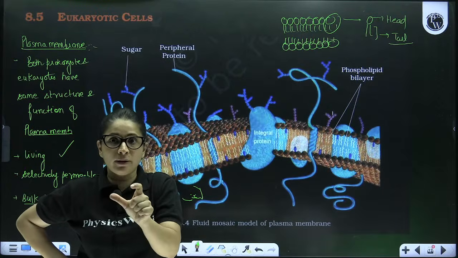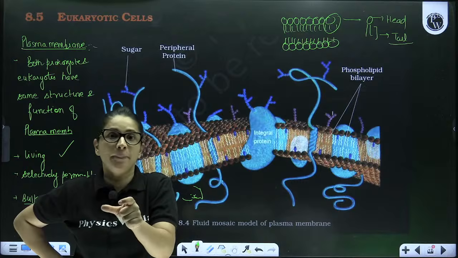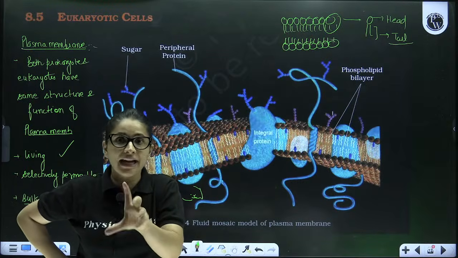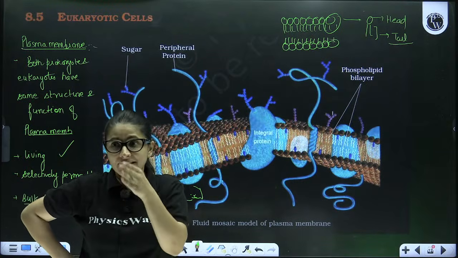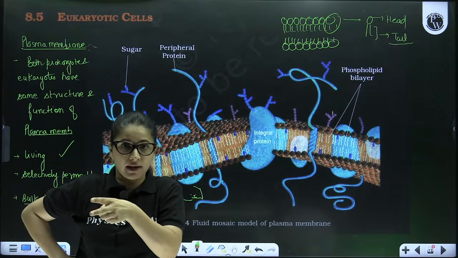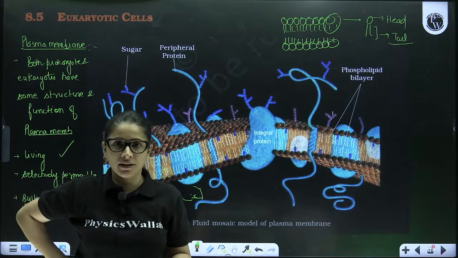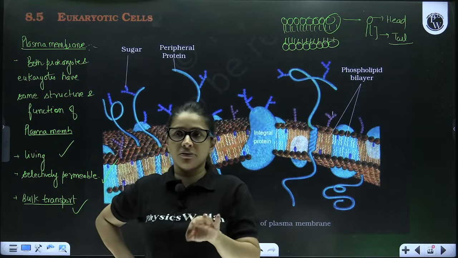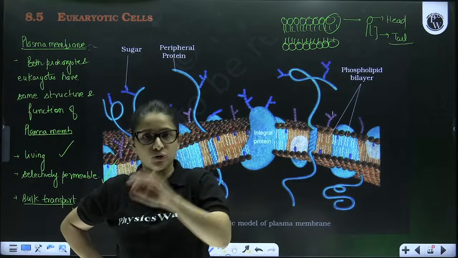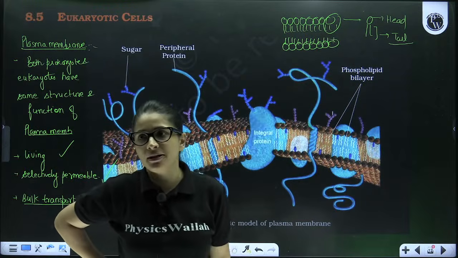Fluid is liquid, but which liquid? So you have to mention lipid. Mosaic is the tile, but which tile? Protein. Till the time you don't mention these two terms, you won't get the answer. You might be right in your explanation, but till the time you do not mention what fluid stands for and what mosaic stands for, you're not going to fetch the marks.